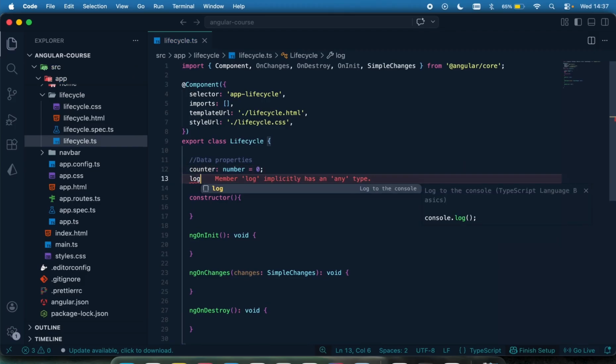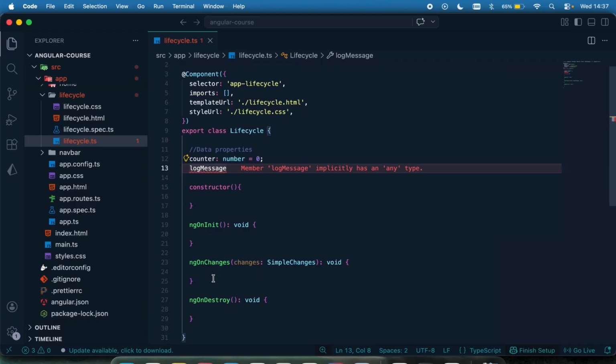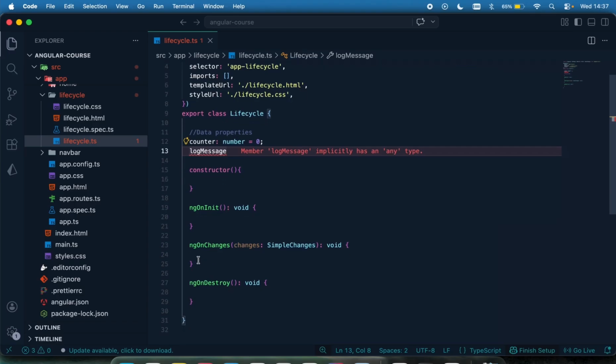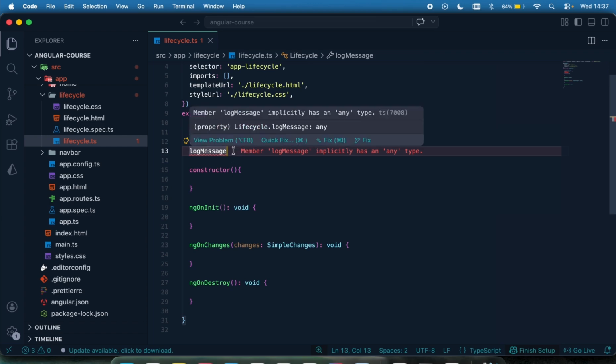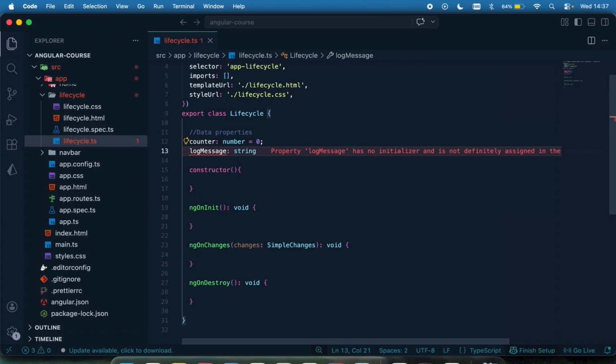And then I'm just going to have something like log messages. What I want to do here is, whenever each of these phases is called, I want to add a log and display it so we can get to see which of the phases was called, which of the lifecycle hooks has been called. That's going to help us to know which lifecycle has been called. Okay. I have log messages to save all the logs for each of the lifecycle hooks. And this is going to be a string, and by default, I'm going to initialize it with an empty string like that.